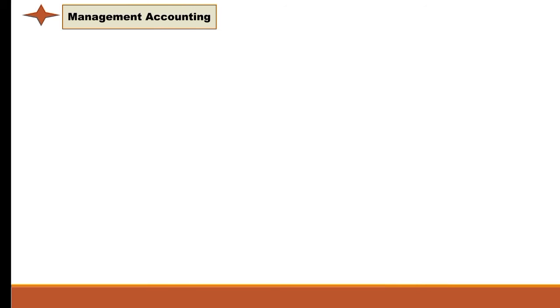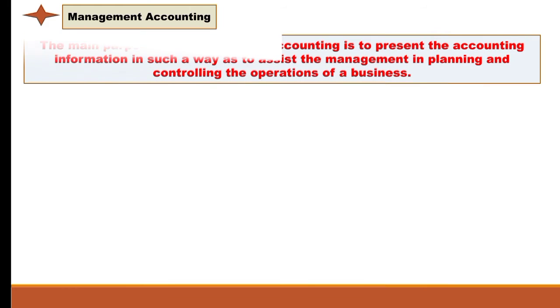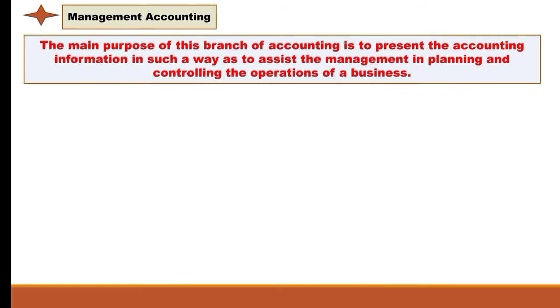Now, the third branch is management accounting. Here the main purpose of management accounting is to present the accounting information in such a way as to assist the management in planning and controlling the operations of a business. So the main purpose of management accounting is to provide the information to the management so that the management can easily plan and control the operations of the business.